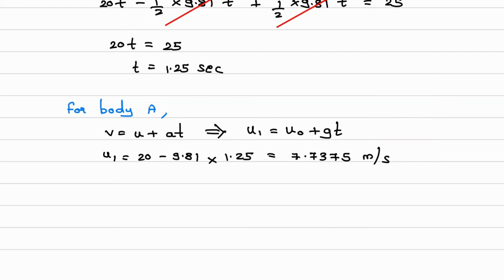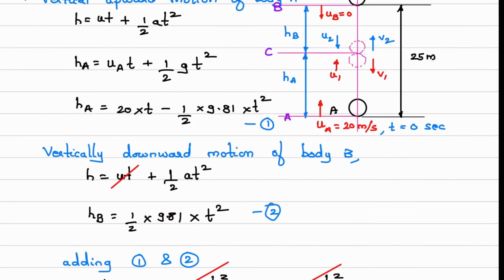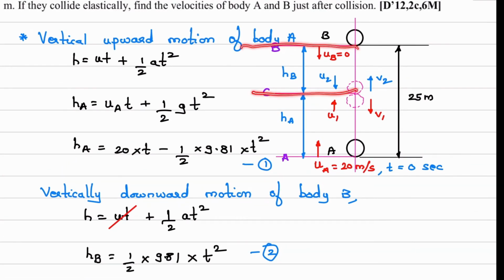Next we will consider body B. V is equal to U plus AT. Which motion are we considering now? Motion from this point to this point. This motion is in the direction of gravity, so first we have to take plus G. Second, initial velocity is 0 and final velocity just before impact is U2.